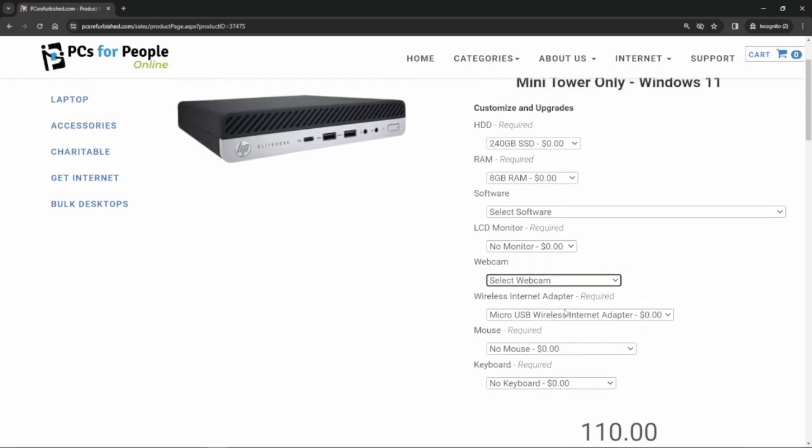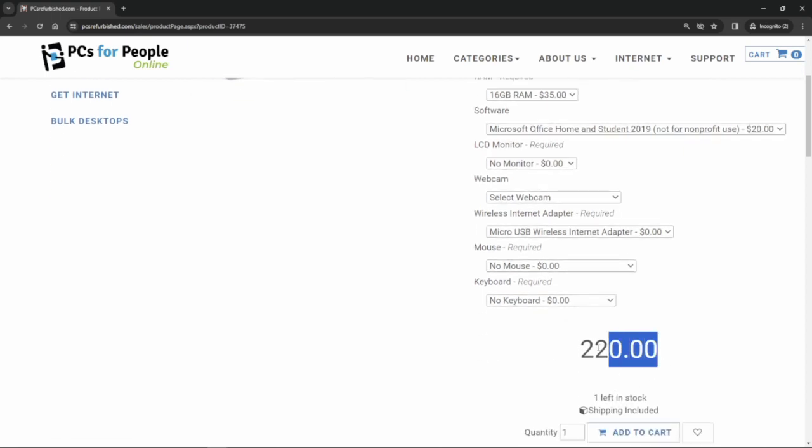These customizations will affect the price, such as if I increase the hard drive and the RAM and add Office, it will reflect here in the price.